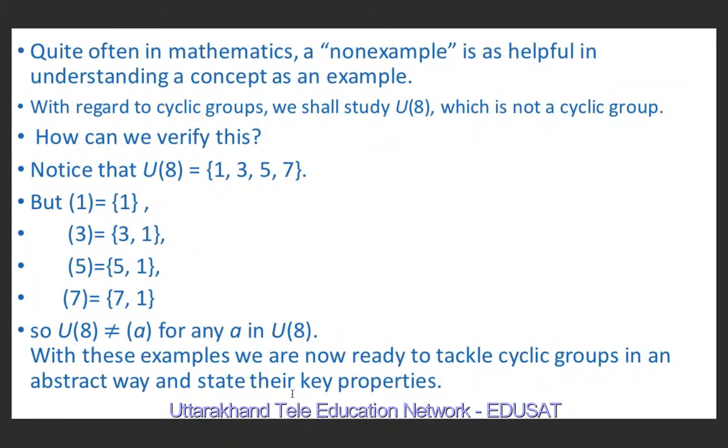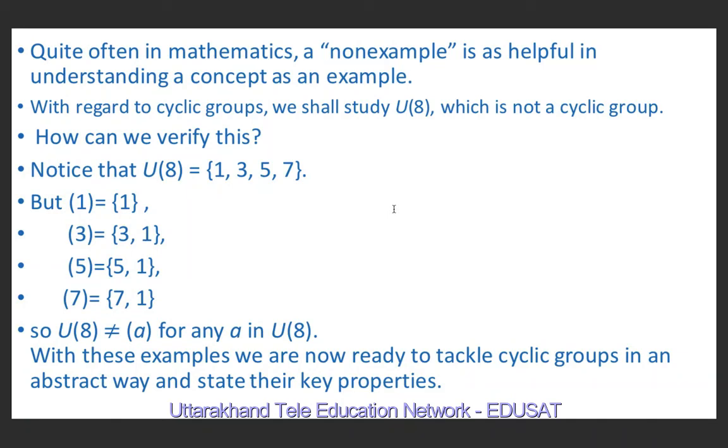So quite often in mathematics, a non-example is as helpful in understanding a concept as an example. For this, we study the group U8. U8 is nothing but the set of all the positive integers less than 8 and which are relatively prime to 8. So relatively prime to 8 means these are 1, 3, 5 and 7.